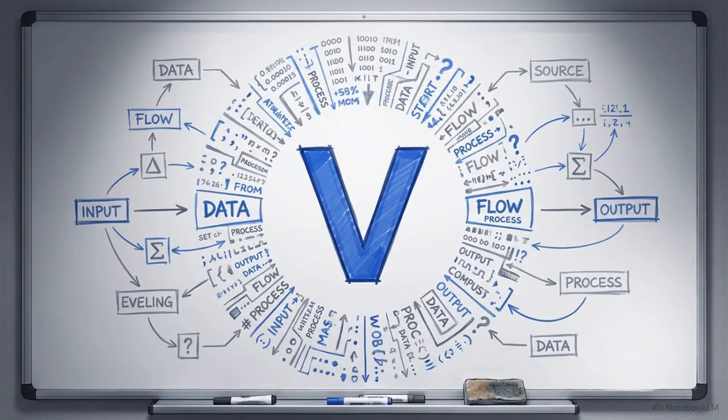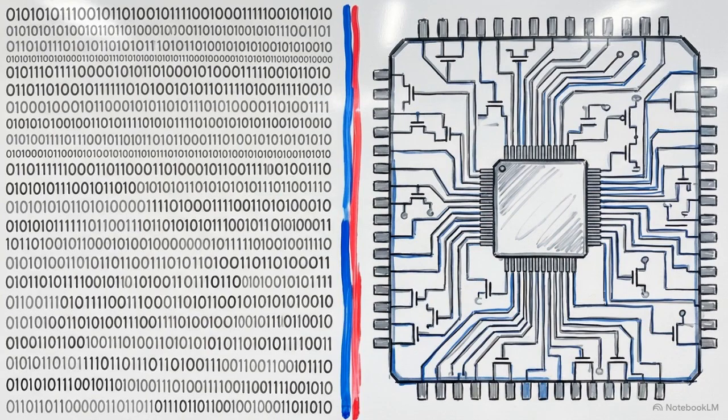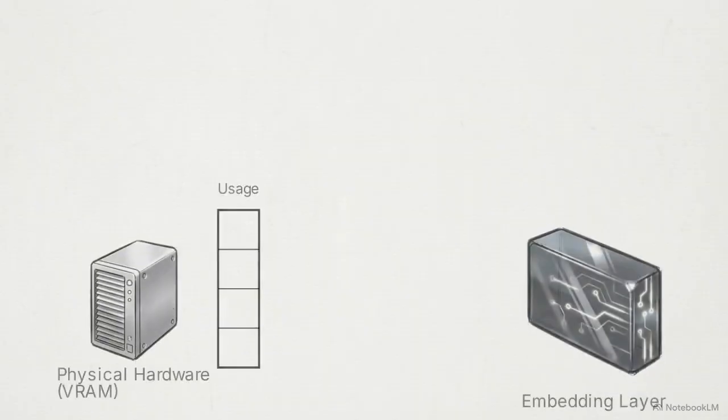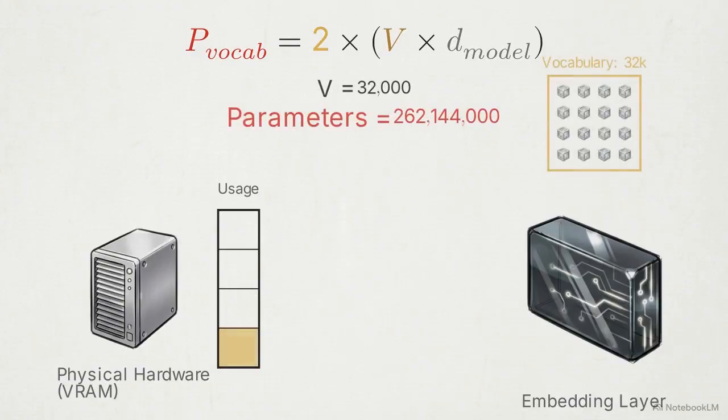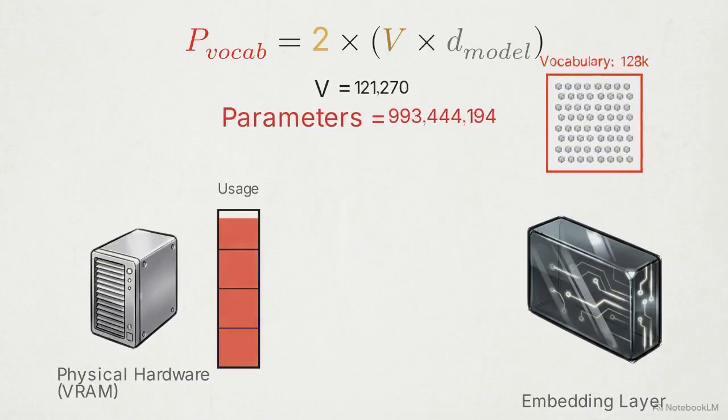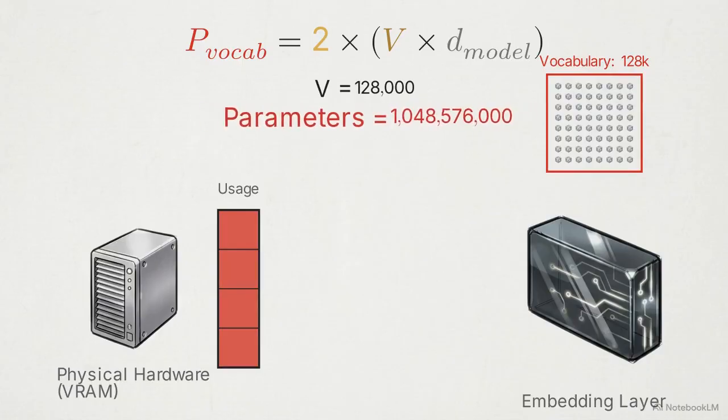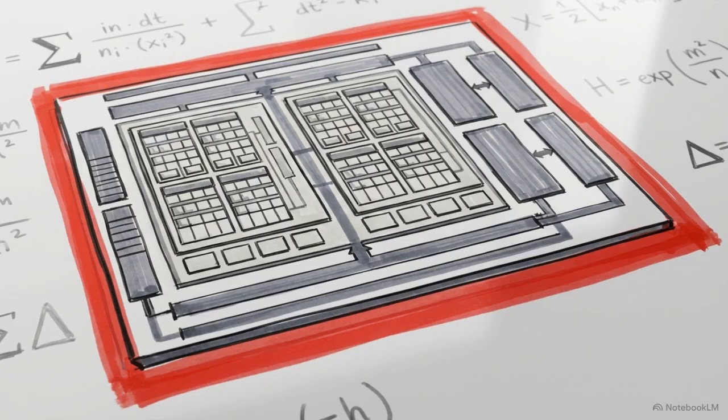The vocabulary size, mathematically represented as V, dictates how many unique text fragments the model can recognize. Setting V requires balancing sequence compression against pure computational overhead. At the embedding layer, we calculate the exact parameter count dedicated to this vocabulary table. Physical memory equals 2 times V multiplied by the model's hidden dimension. Expanding the vocabulary size from an older 32,000 to 128,000 tokens generates millions of additional parameters. This physical bloat occurs before the model performs a single logical operation.